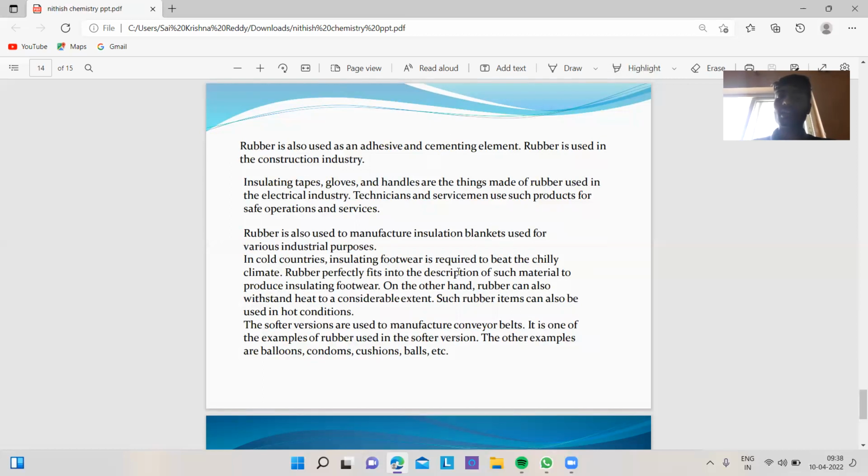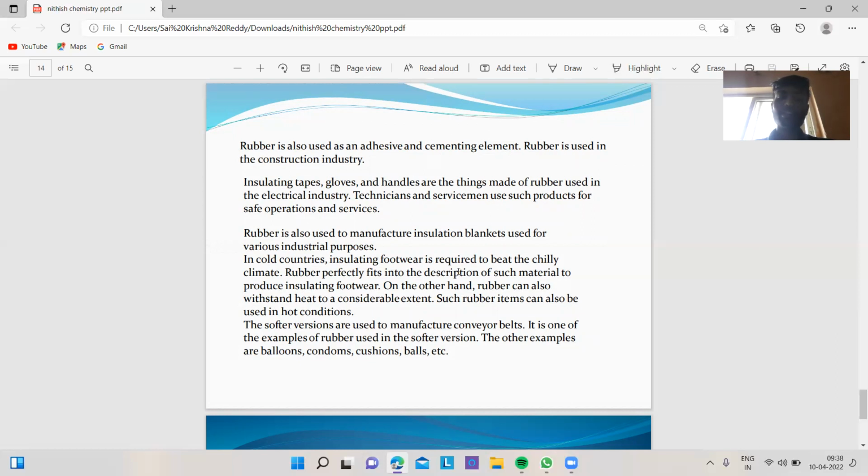Insulating tapes, gloves, and handles are the things made of rubber used in the electrical industry. Technicians and salesmen use such products for safe operations and services. Rubber is also used to manufacture insulation blankets used for various industrial purposes. In cold countries, insulating footwear is required to beat the chilly climate. Rubber perfectly fits the description of such material to produce insulating footwear.